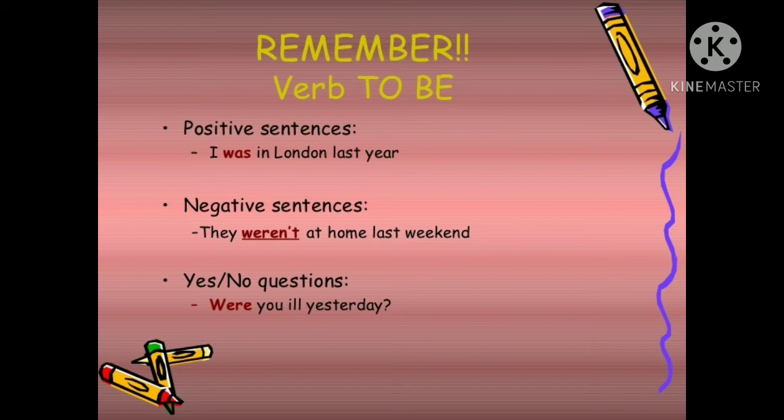at home last weekend. So in simple present tense, we used to use they are. So are will become were. In negative form, we will use not with were. So simply, we can say that is and am will change their forms and become was in simple past tense, whereas are will become were. This was easy to learn.